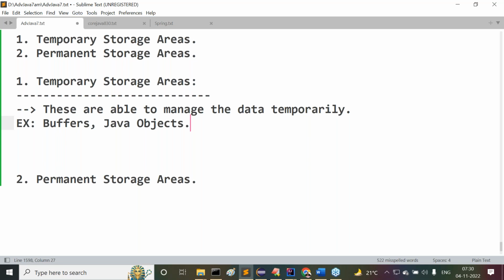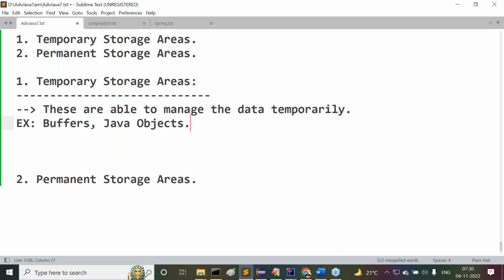Whenever we start to execute the Java program, it will take some part of the memory from RAM for the sake of the Java memory management system. Inside the Java memory management system, one part of the memory is heap memory. Finally, all these Java objects are stored inside the RAM memory only. RAM is basically a temporary memory, so automatically the Java objects are temporary allocations only. This is one reason I'm telling you. Another reason also I'm telling.